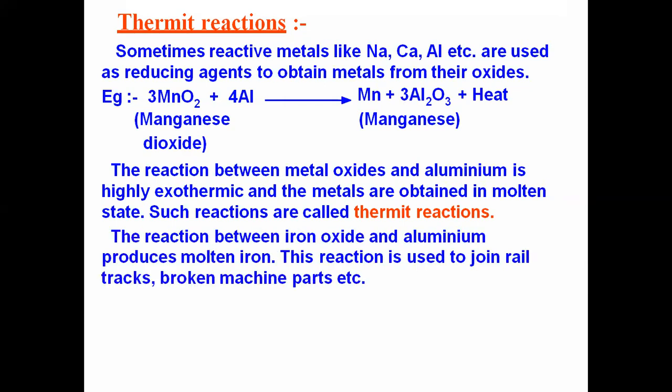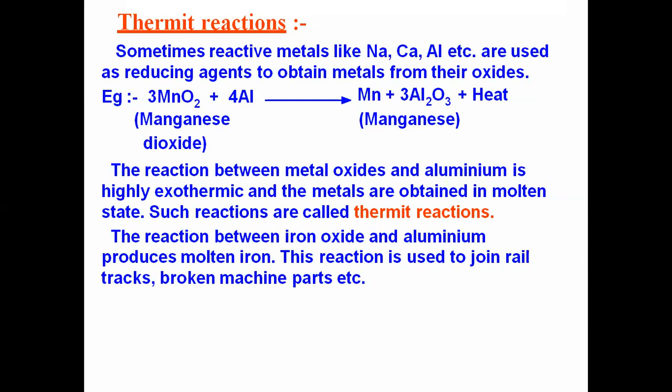Okay, so the reaction between iron oxide and aluminium produces molten iron. So this reaction is used to join railway tracks, broken machine parts, etc. So in a railway track, if the track has any damage in it, then this reaction of iron oxide and aluminium will be carried out, so that the metal will be obtained in a molten form.